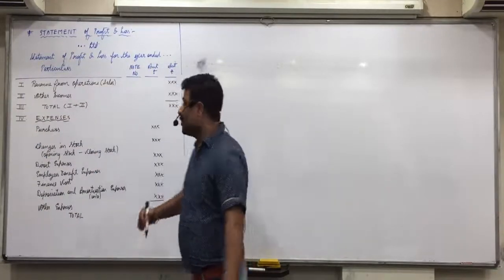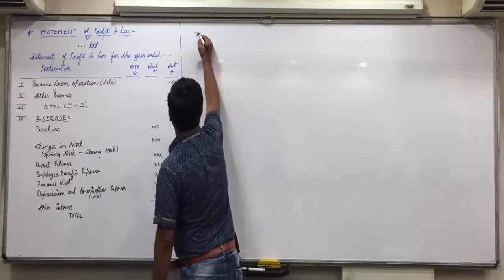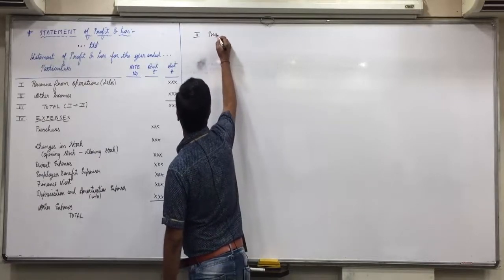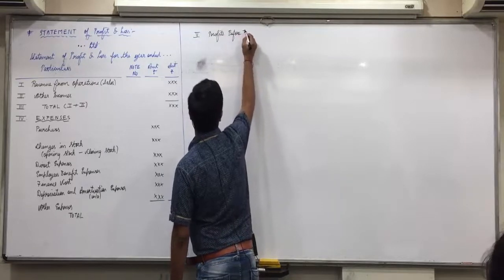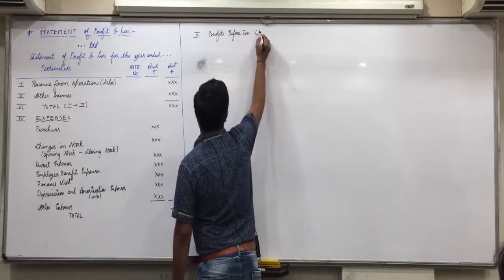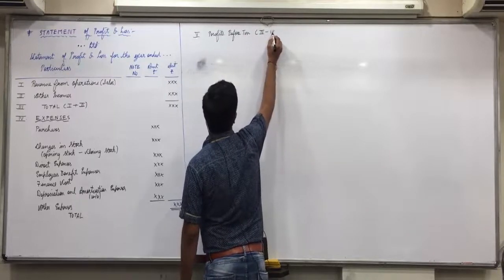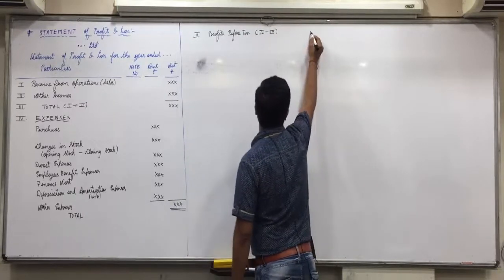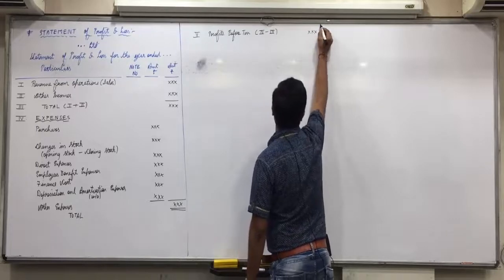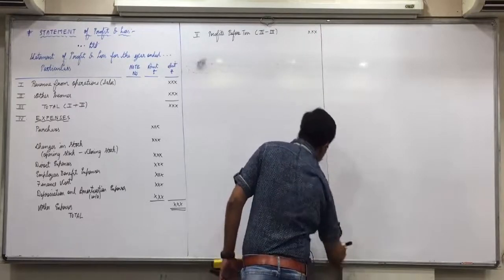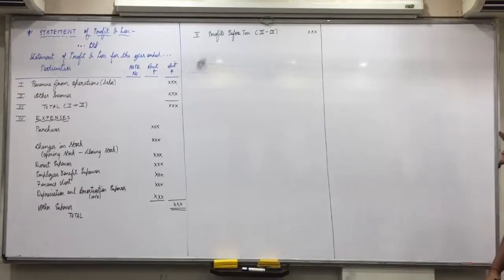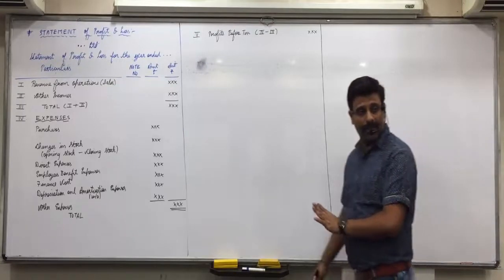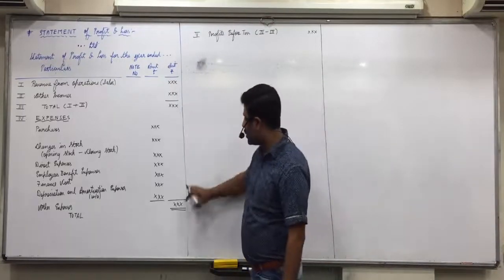Got it, everyone? Now, after 4th, 5th is profit before tax. That is 3 minus 4, in the outer column of amount. Okay, how will you get the profit before tax? 3, that is the total of incomes, minus 4, that is the total of expenses.